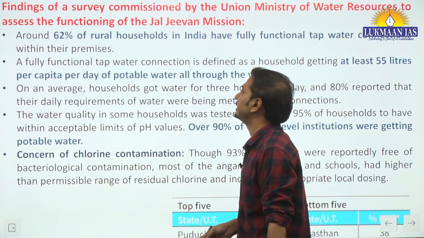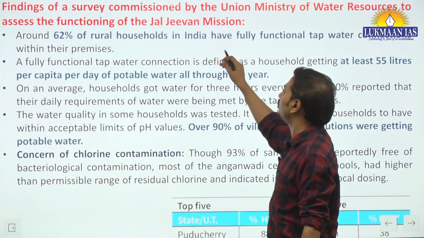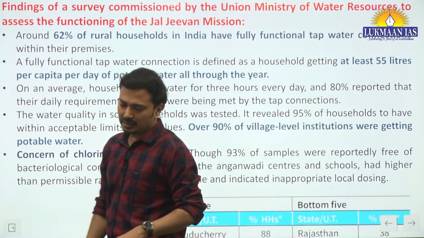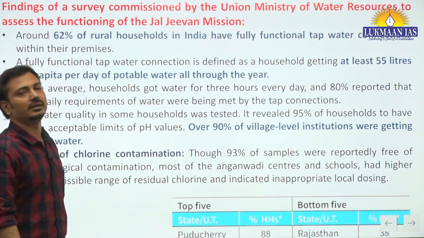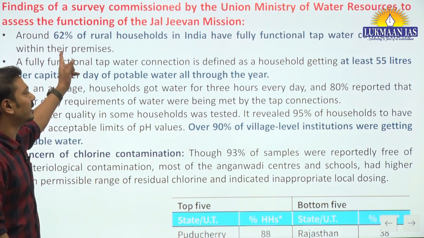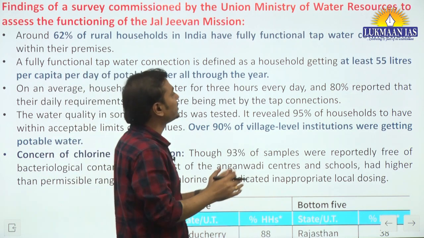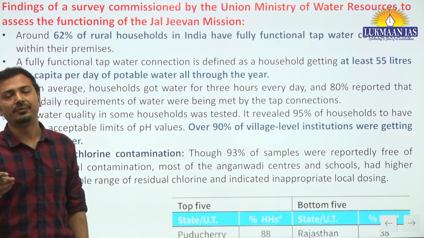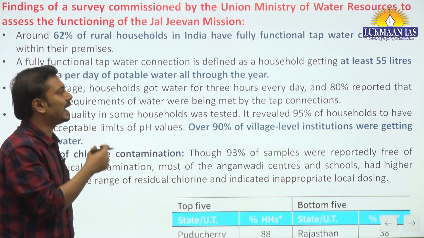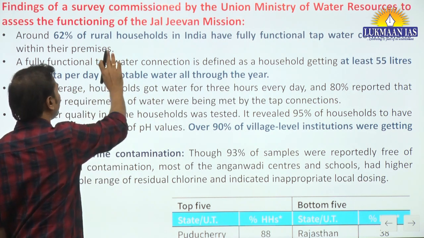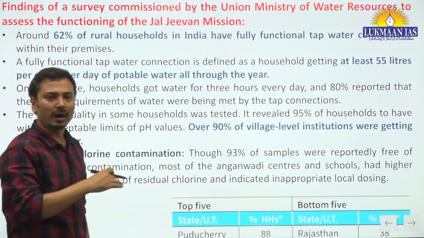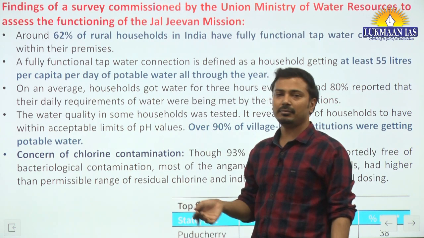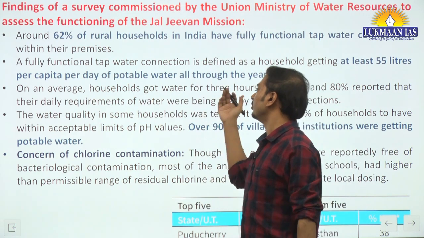What, let's say, the report is saying: around 62% of the rural households in India have fully functional tap water connections within their premises. Earlier the government gave data in June month, that was 52%, now it is 62% updated figure. Now, what is fully functional tap water connection under Jal Jeevan Mission? It is saying that each and every household has the tap water connection getting at least 55 liters per capita per day potable water amount throughout the year. Remember this fact, at least 55 liters per capita, matlab per head per day potable water throughout.